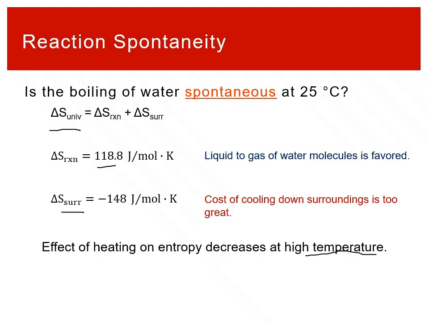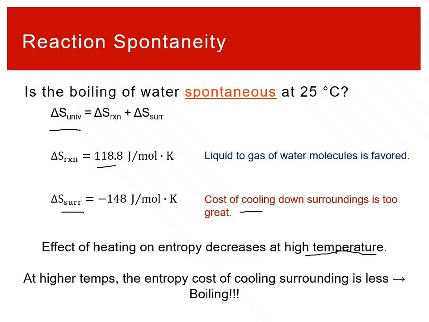So what that means is if you want, say, water to boil, you want this cost to decrease, which means you should increase the temperature. At higher temps, that entropy cost of cooling the surroundings doesn't matter as much because you don't change the entropy as much when you heat and cool stuff at high temperatures. That's why water boils at a higher temperature. That's why everything boils at a higher temperature.